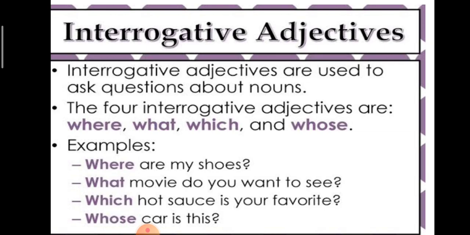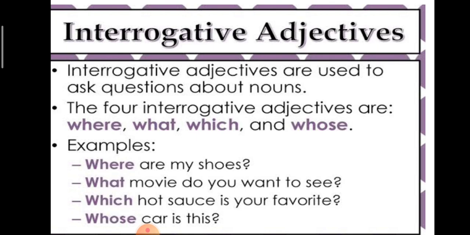Interrogative adjective. Interrogative adjectives are used to ask questions about the noun. All this time we were asking questions to the sentence: what kind, how many, how much, whose is this, which one.